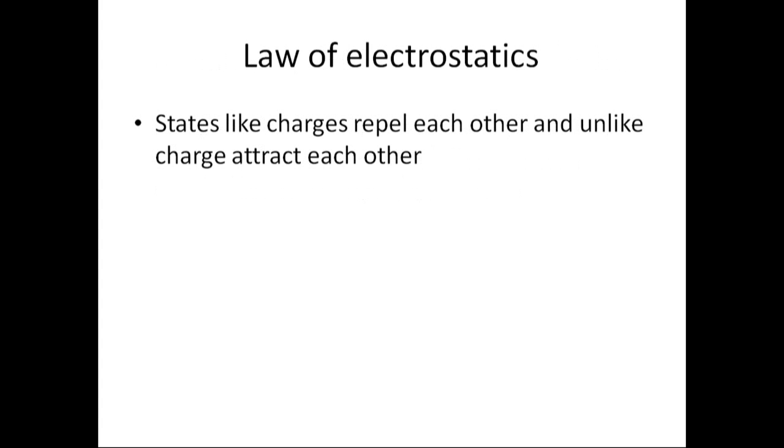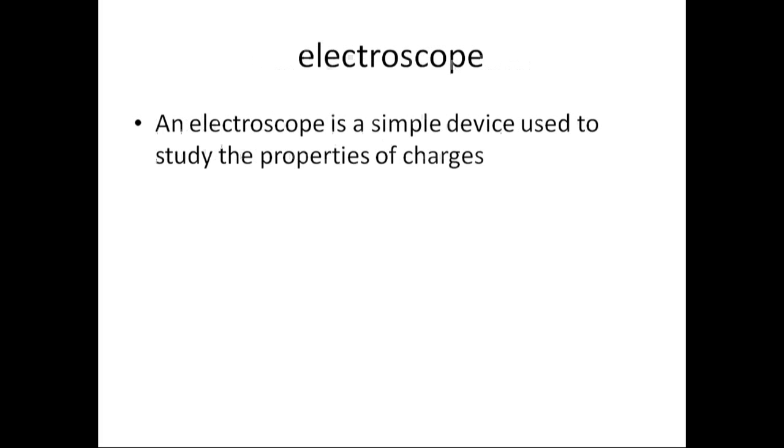The next is the law of electrostatics. The law of electrostatics, we can say, is the same as the law of magnetism. The change is only that magnetism says poles, and this states that like charges repel each other and unlike charges attract each other. This means negative charges repel each other, negative and positive attract each other, positive charges repel each other.